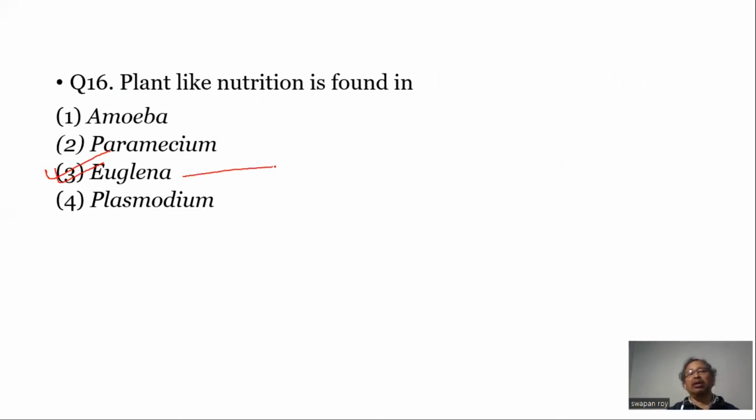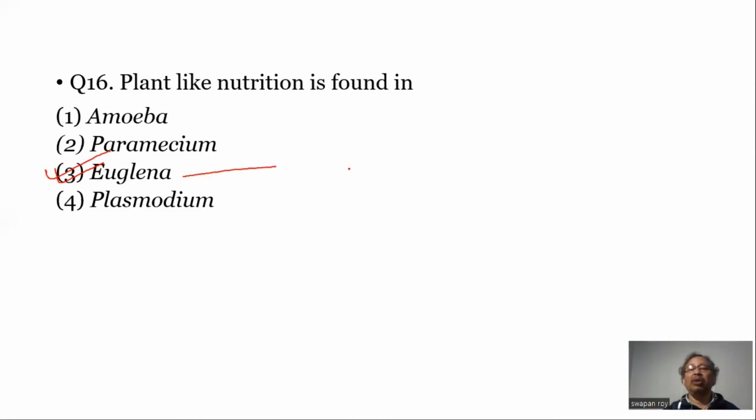Question number 16. Plant-like nutrition is found in Euglena. Euglena is a unique protist. They don't have a cell wall, but they have chloroplasts, and due to the presence of chloroplasts they can synthesize their food. So they are autotrophs.